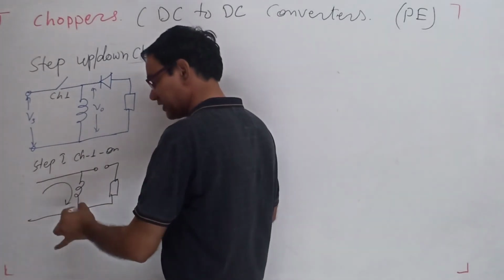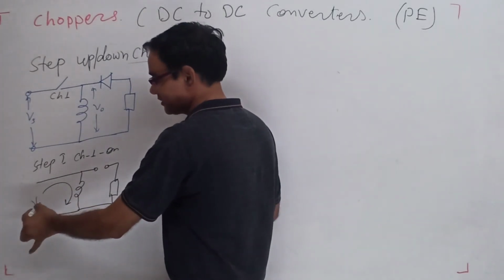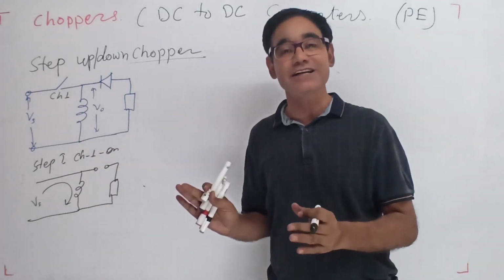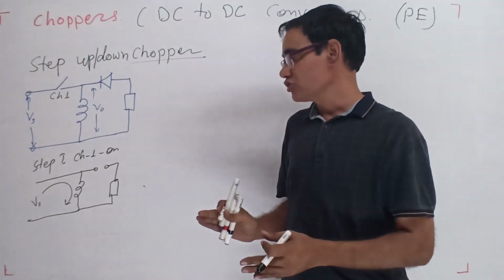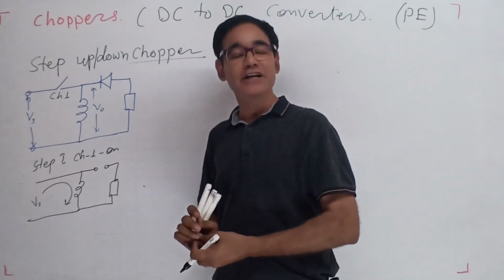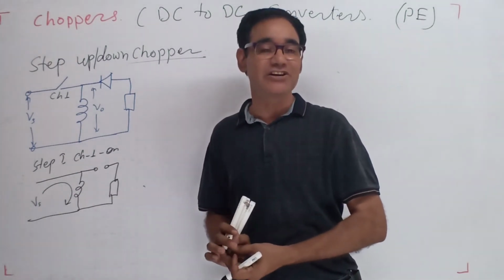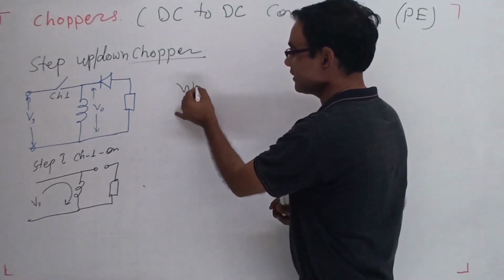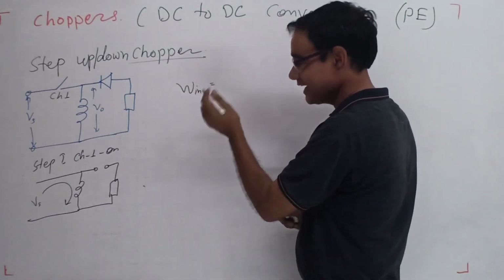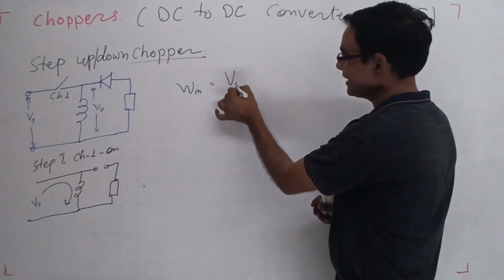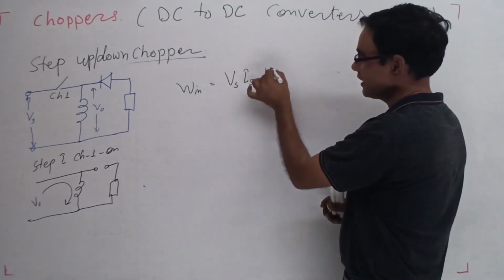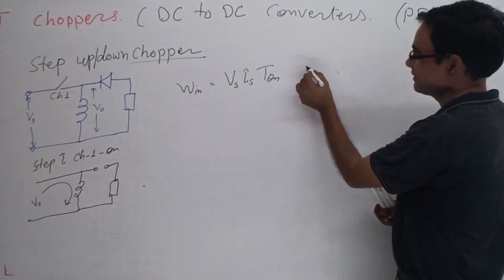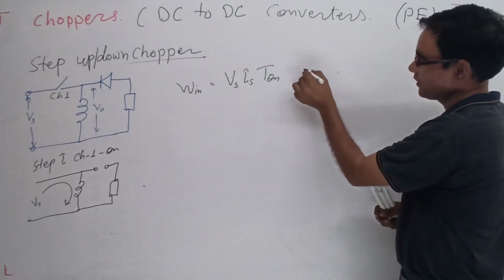The inductor gains the energy because it gets short circuited, so a very high amount of current tries to increase. When it tries to increase, the inductor absorbs the energy, that is Vs, Is and T on. That is the energy absorbed inside.